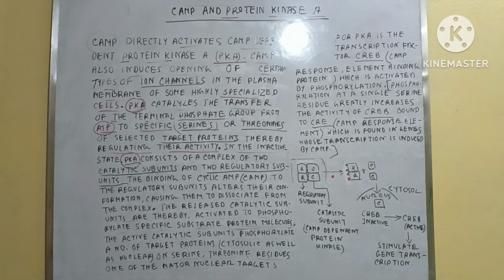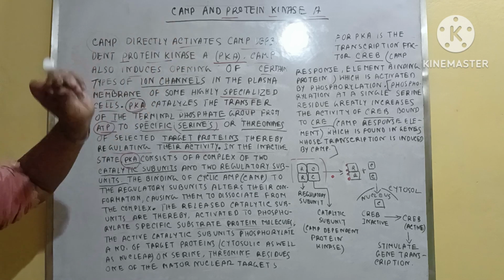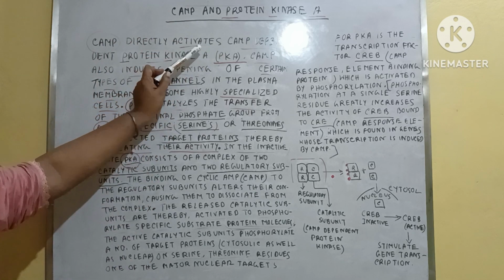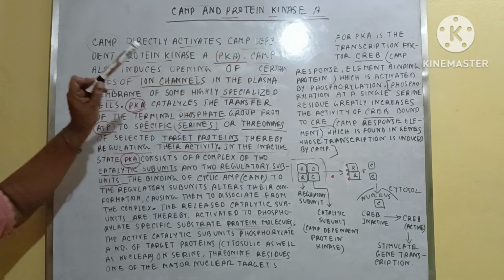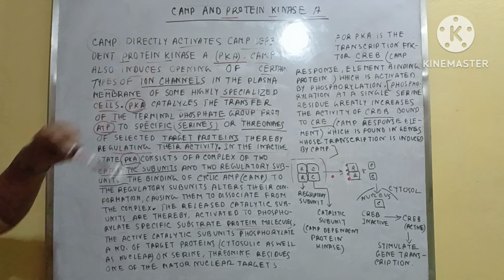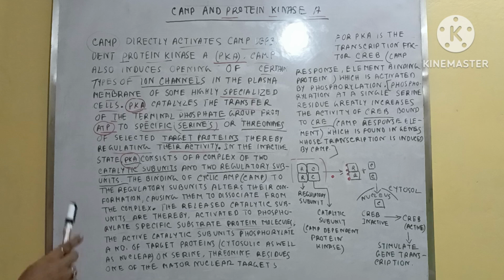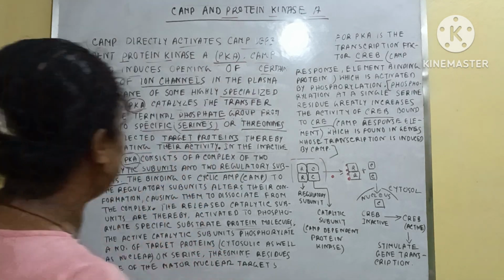Okay, so let's continue. This is the cAMP and protein kinase A. So here, cAMP directly activates cAMP-dependent protein kinase A. Okay, so this activates cAMP-dependent protein kinase A, and the short form of protein kinase A is PKA.